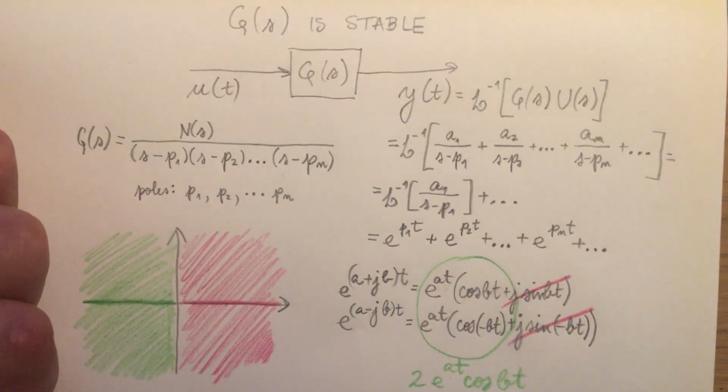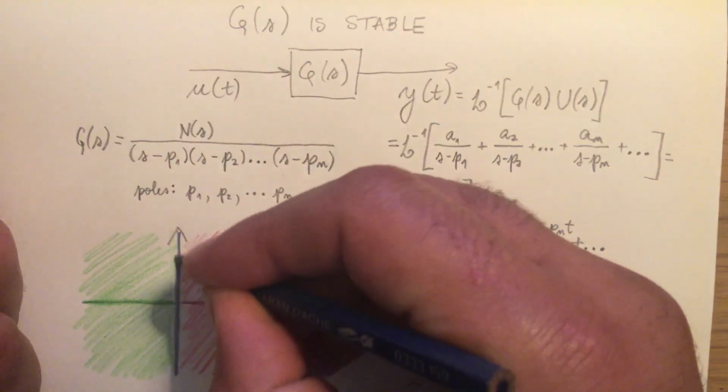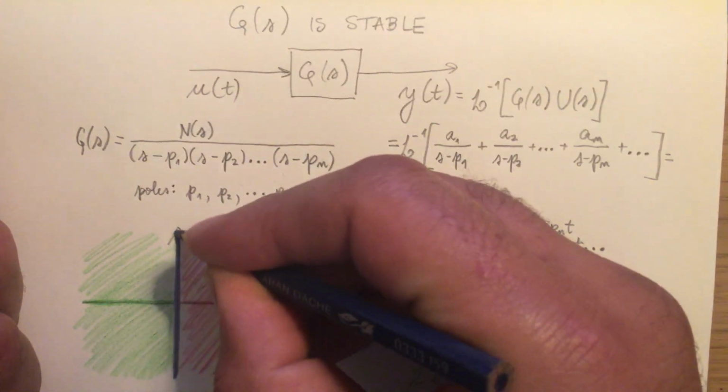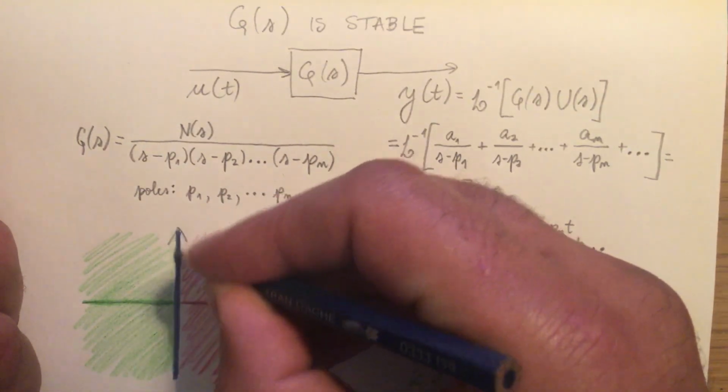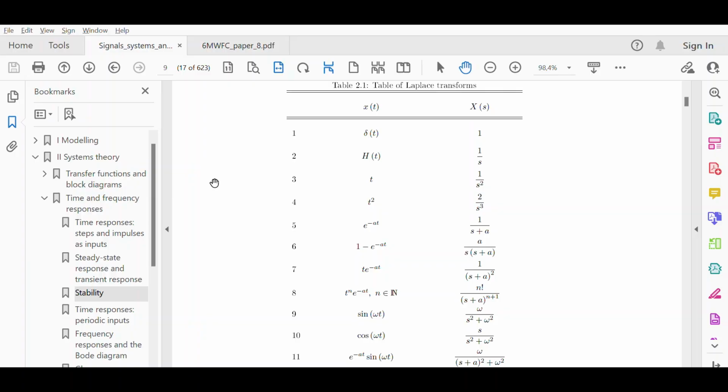What about the imaginary axis? Here I have poles that neither have a negative real part nor a positive real part. Poles on the imaginary axis are special because their corresponding inverse Laplace transforms, that is to say, their corresponding impulse responses, neither converge to zero as time increases, nor diverge to infinity as time increases.